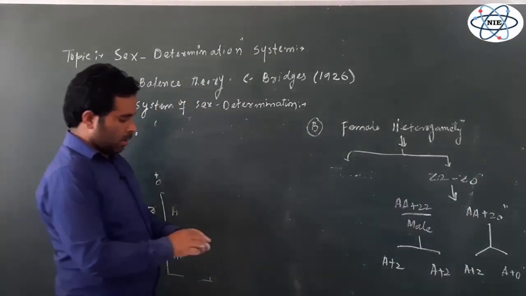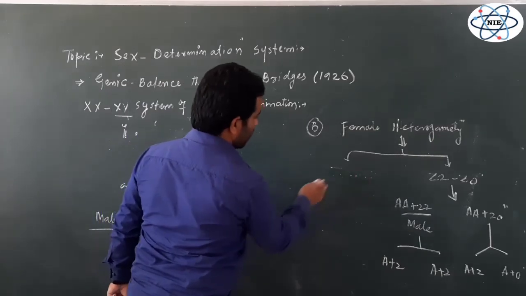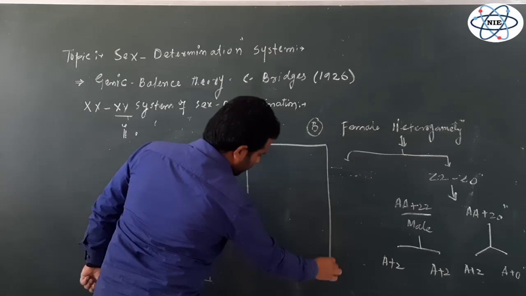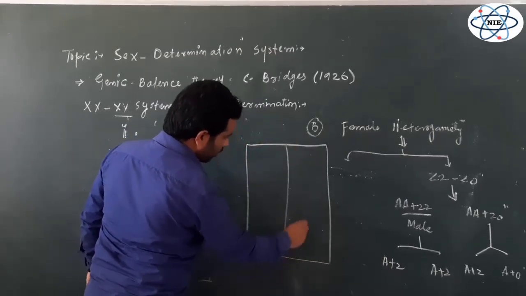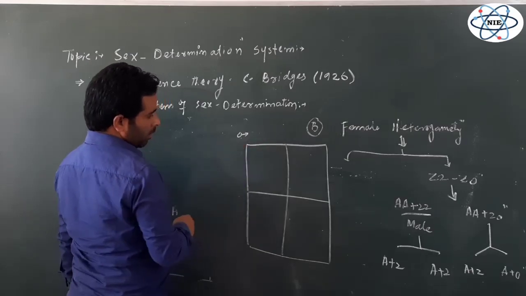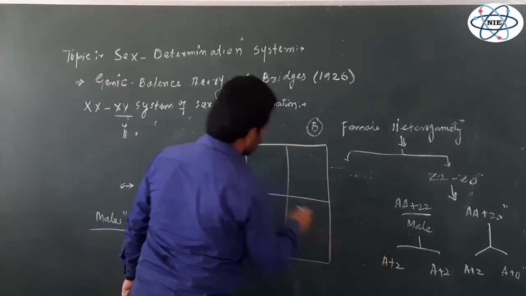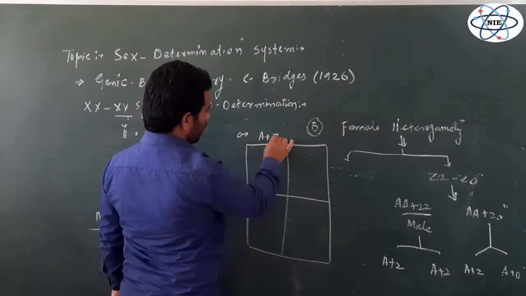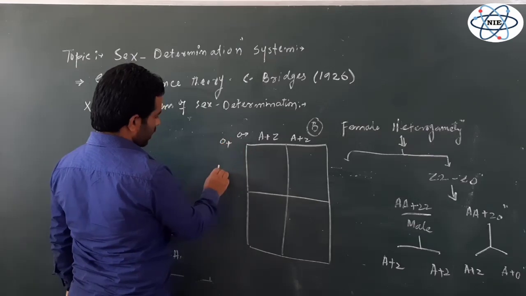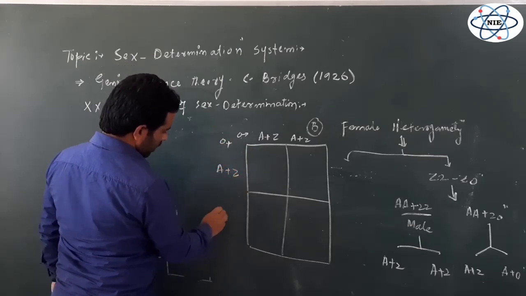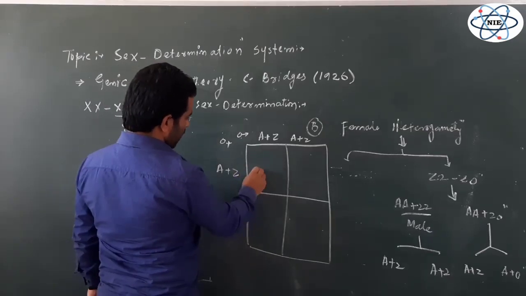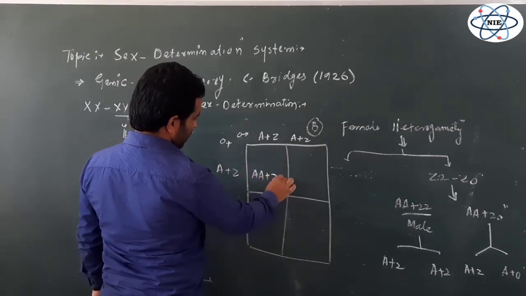Now again we have to cross these gametes in order to see the sex of the individual which is developed at the time of fertilization. So again let me plot a Punnett square. This is the simplest way to cross. So here I will represent first these male gametes. The male gametes are similar, A plus Z, A plus Z, and the female gametes are different. One is A plus Z, another is without any sex chromosome, that's A plus 0. So this one is AA plus ZZ.